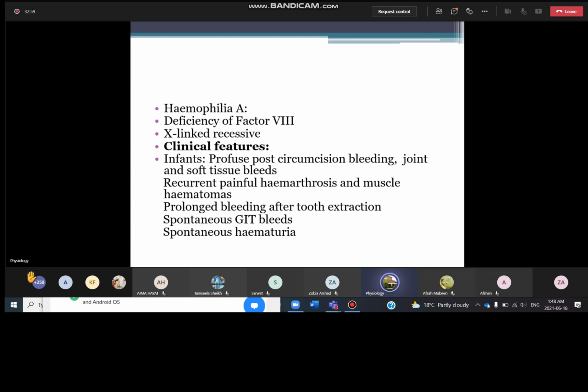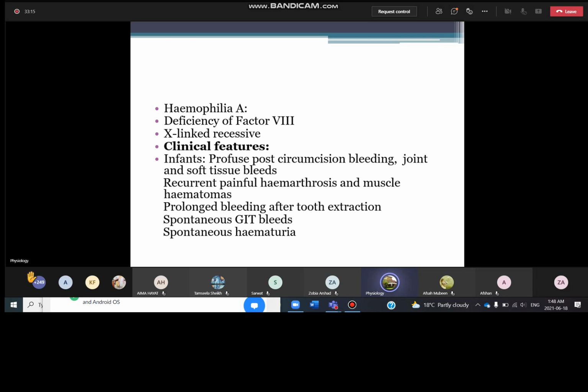It happens suddenly, without any cause. Hematuria is happening, blood is coming in the urine. So these are the clinical features that usually present. These are the presenting clinical features of coagulation disorder and not the bleeding disorder.